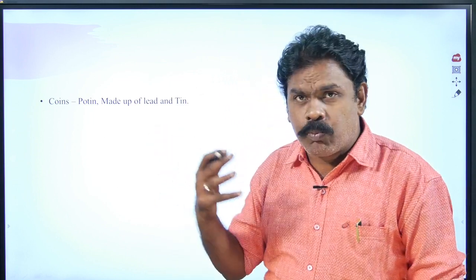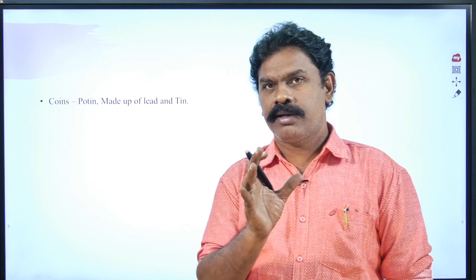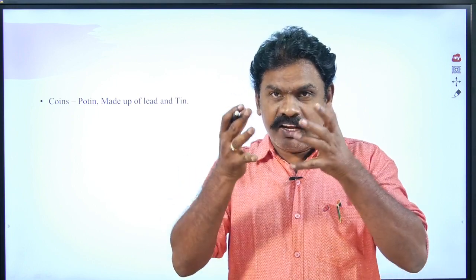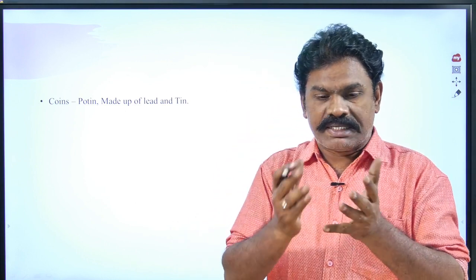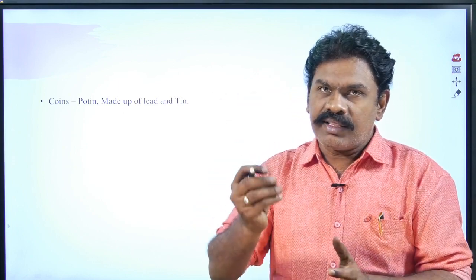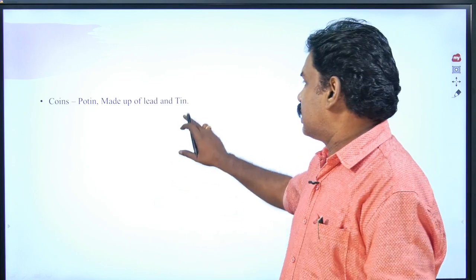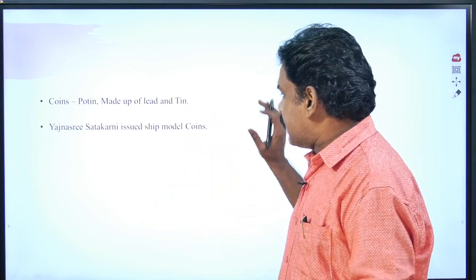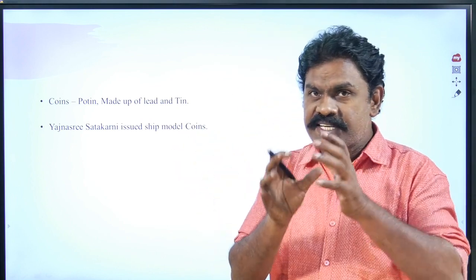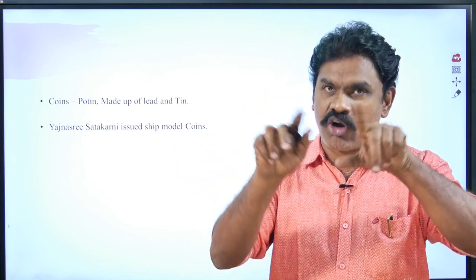Coming to the coins of the Satavahana period. Coins were called potin. Potin is an alloy made up of tin and lead. Lead is the highest percentage of the potin coin, and they added tin also. Yajnasri Satakarni issued ship model coins. That means he struck the image of a ship on the coins.